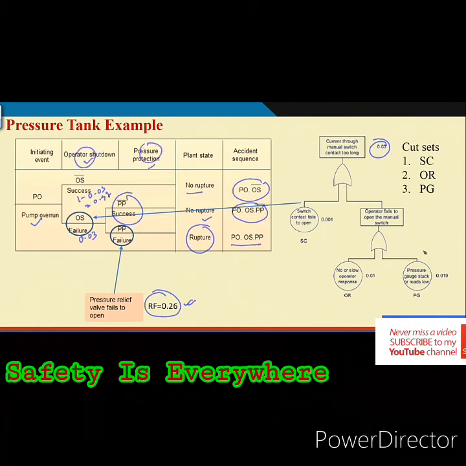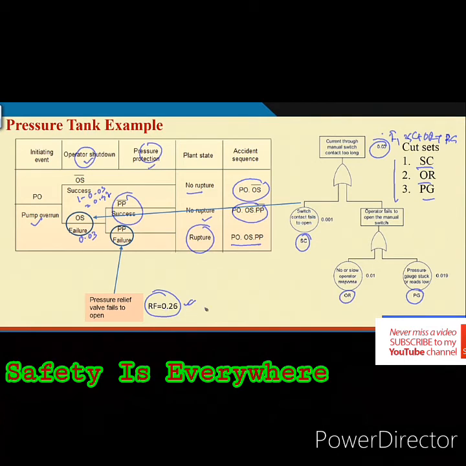Here in this particular example, when we are developing the operator shutdown fault tree, we are finding 3 basic events linked with an OR gate, and as a result you are getting 3 cut sets like this. So, if I say the failure here is F1, then F1 is SC plus OR plus PG. Here in the second system, the basic event is relief valve failure. So, pressure protection failure means relief valve failure, there is only RF as the failure event. Okay, its probability is like this.